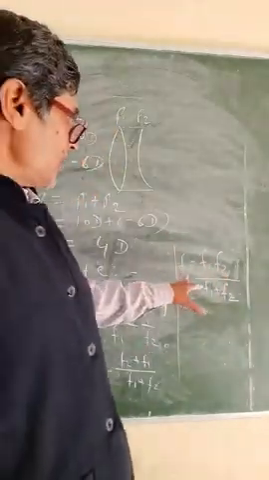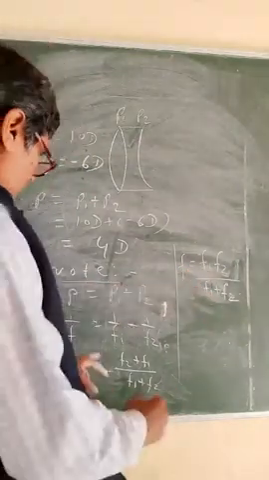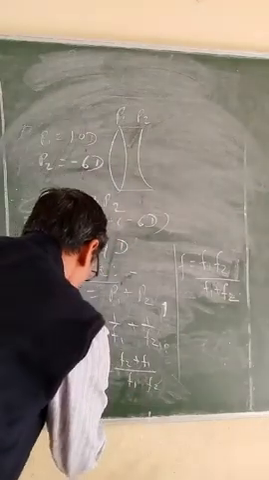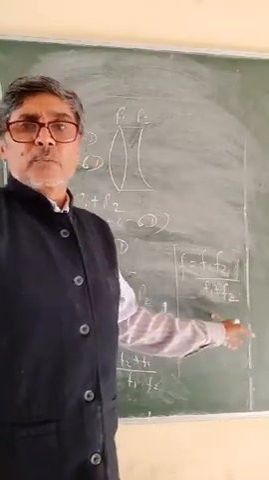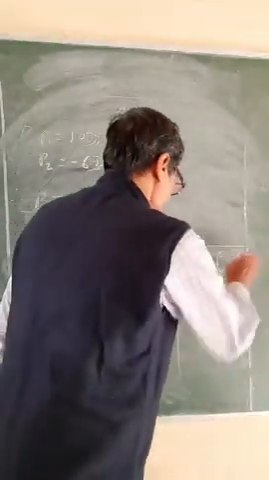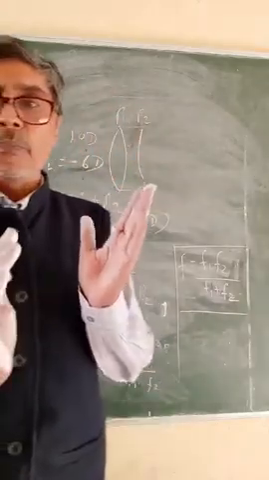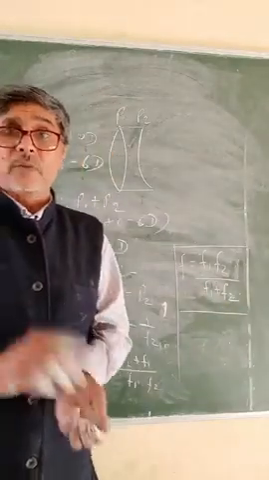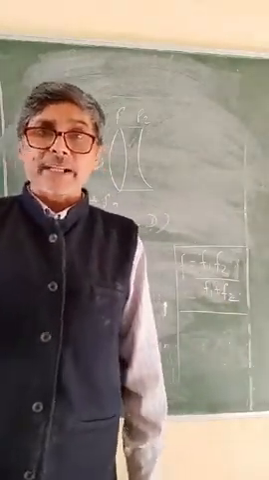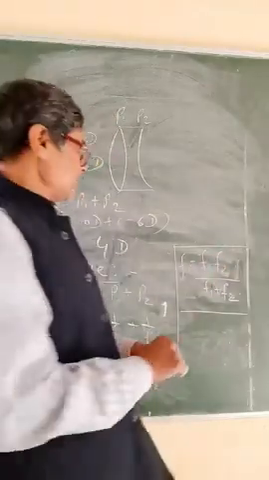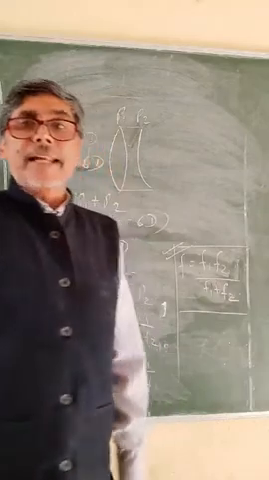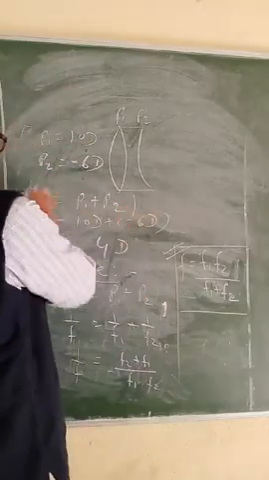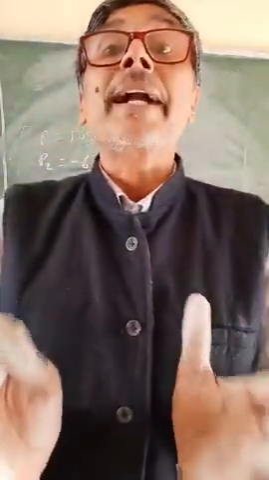So 1 by F is equal to (F1 plus F2) divided by F1 into F2, or F will be equal to F1 into F2 by F1 plus F2, product by sum. So that is the equivalent focal length. If two lenses have focal lengths of 10 centimeter and 5 centimeter, the equivalent focal length will be equal to 10 into 5 by 10 plus 5, product by sum. Now you will calculate. By using this formula, we can calculate the equivalent focal length of the lens, and the equivalent power will be equal to the sum of the powers of the combined lenses.